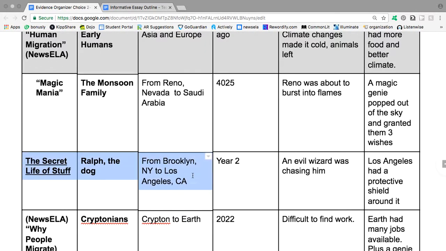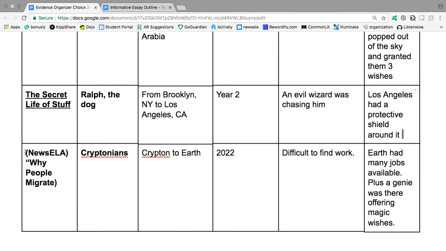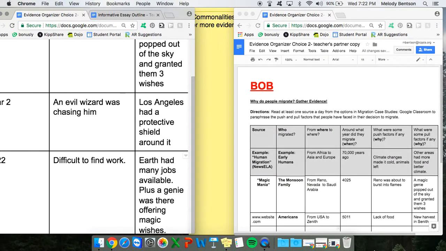I have another piece of evidence here about a dog named Ralph who migrated because of an evil wizard, and also LA had a protective shield around it. And the third source that I have is about a fictitious group of people called Kryptonians who migrate because of, looks like work, difficult to find there, and jobs available somewhere else. Oh, and look, plus a genie was there. Okay, I read through my evidence.